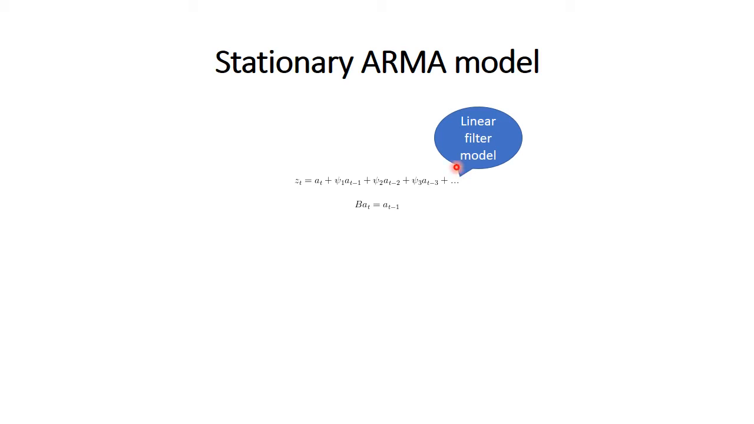We will use a backshift operator, and this means that whenever we multiply a random term at time t with B, we get the value of the random term one time step earlier. So when we use this backshift operator, we could rewrite the basic linear filter model. So a_t times 1 is this term, a_t times B is this one, a_t times B squared is this one, and so on.